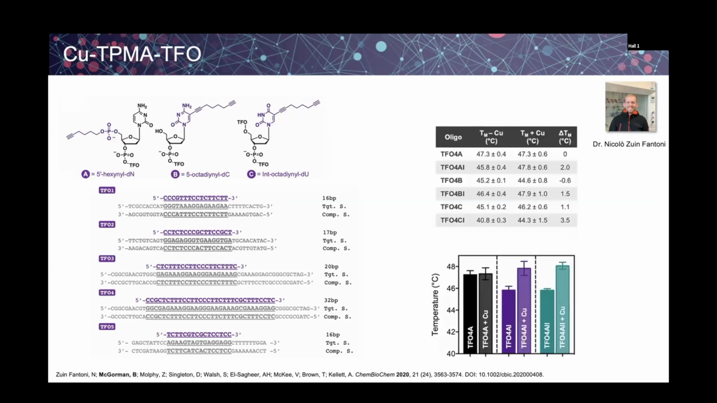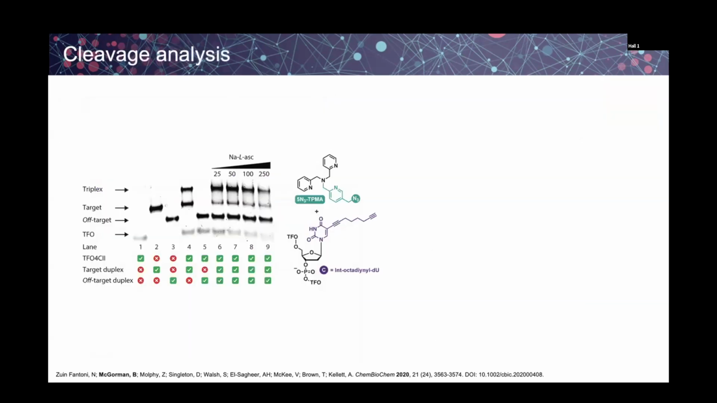We initially looked at the thermal melting of these to see which TFOs were the most stable, and it was TFO4, which is 32 nucleotides in length, that had the best triplex stability, with all of them melting above 45 degrees. When we clicked them with azide TPMA, this destabilized the triplex, which we weren't that surprised about. But once we added copper, we can see that the stabilization increases again, and they all melted above 44 degrees.